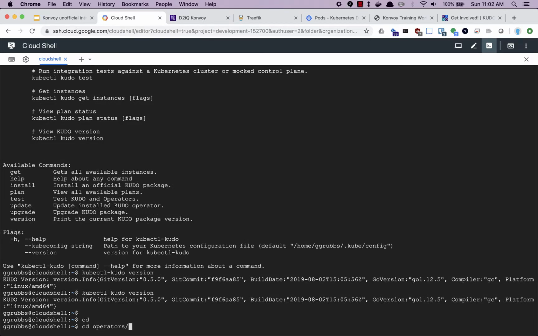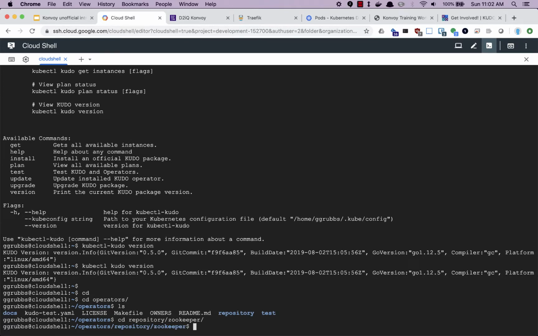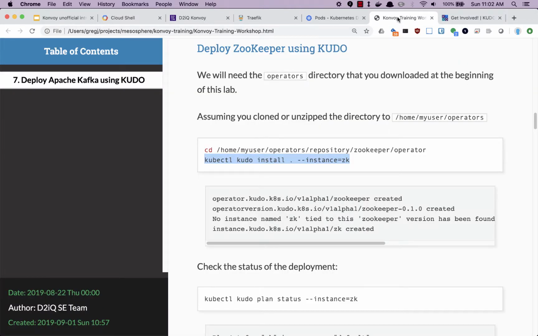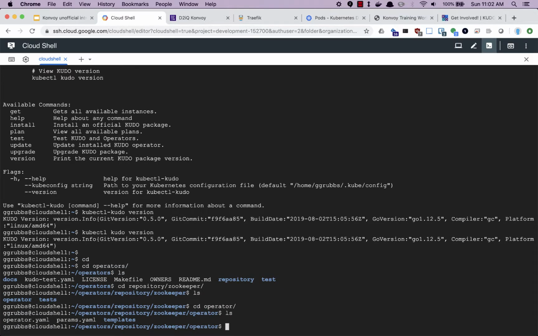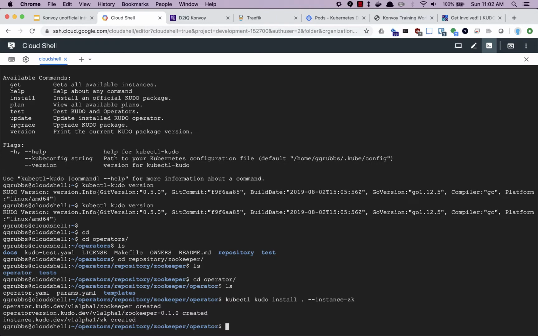We go to our operators directory, then to the repository within there and ZooKeeper. And I believe that we need to go into the operator directory from there. Okay, yes, because that's where our definitional YAML is. So let's give it a try. And it tells us that a particular instance was created.